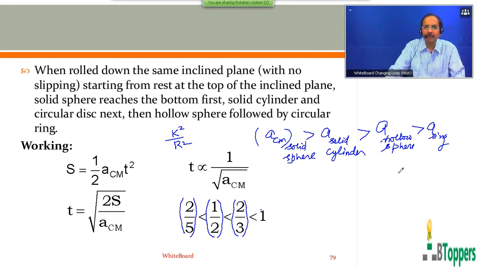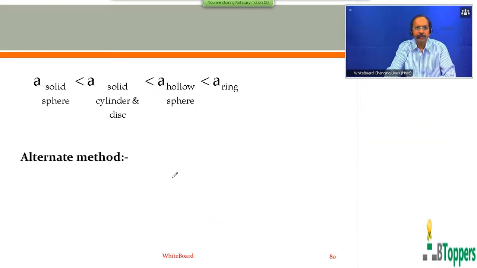So those who are copying, writing the notes, please take a pause and finish writing the notes. So as I discussed here, the magnitude of linear acceleration of the center of mass of the solid sphere, same thing is given here, is less than the magnitude of linear acceleration of the center of mass of the solid cylinder and disc, that is less than the magnitude of linear acceleration of the center of mass of the hollow sphere, which is less than the magnitude of linear acceleration of the center of mass of the ring.